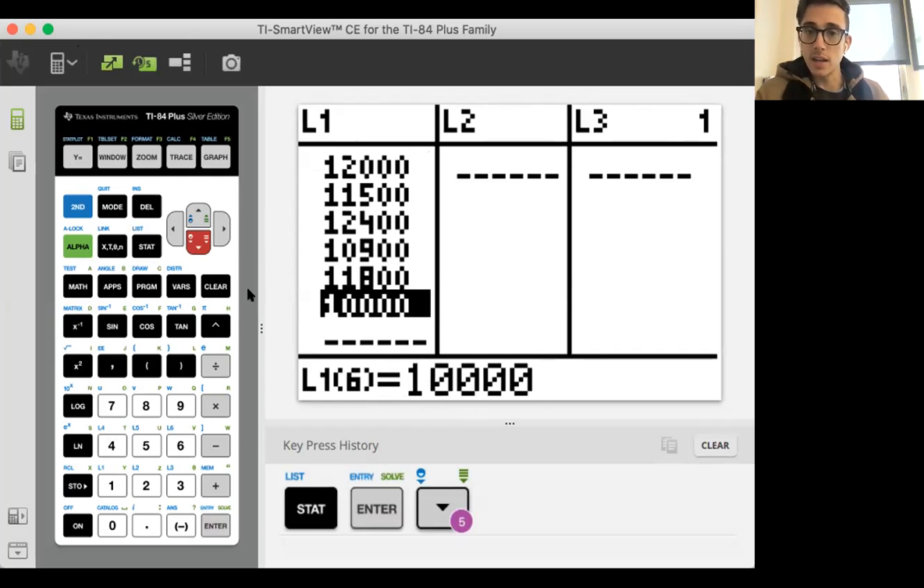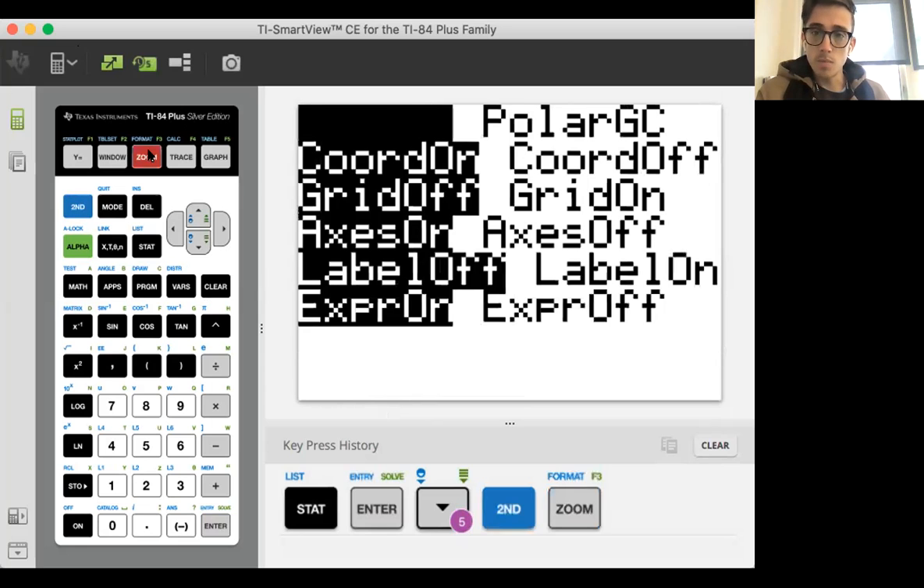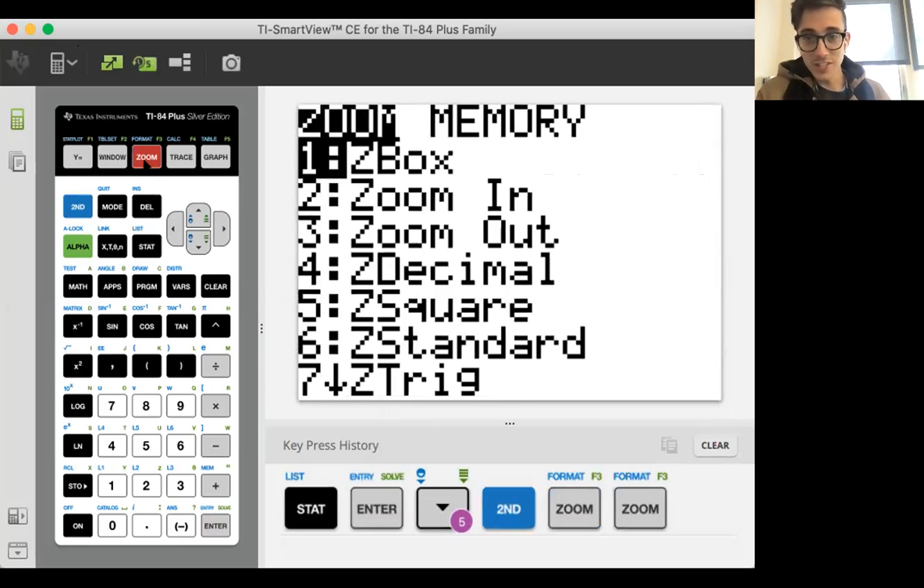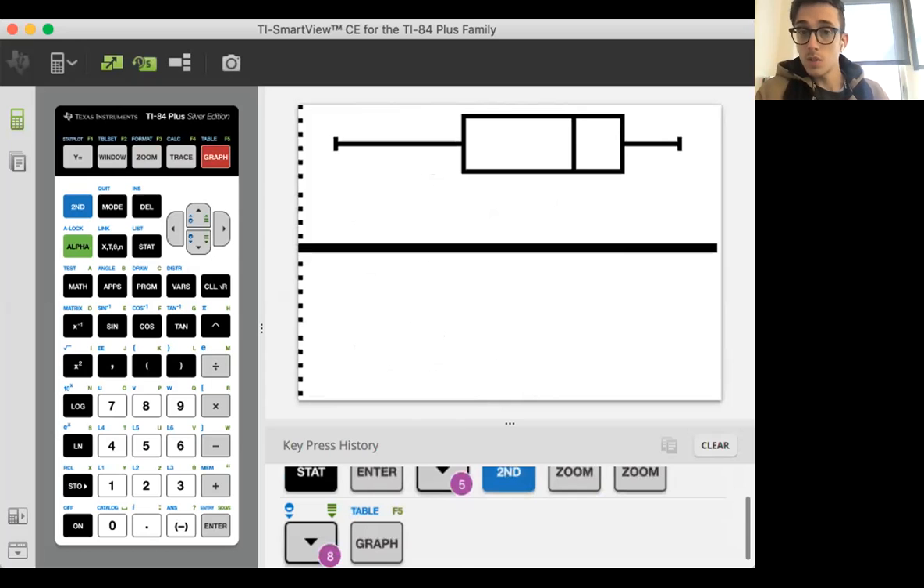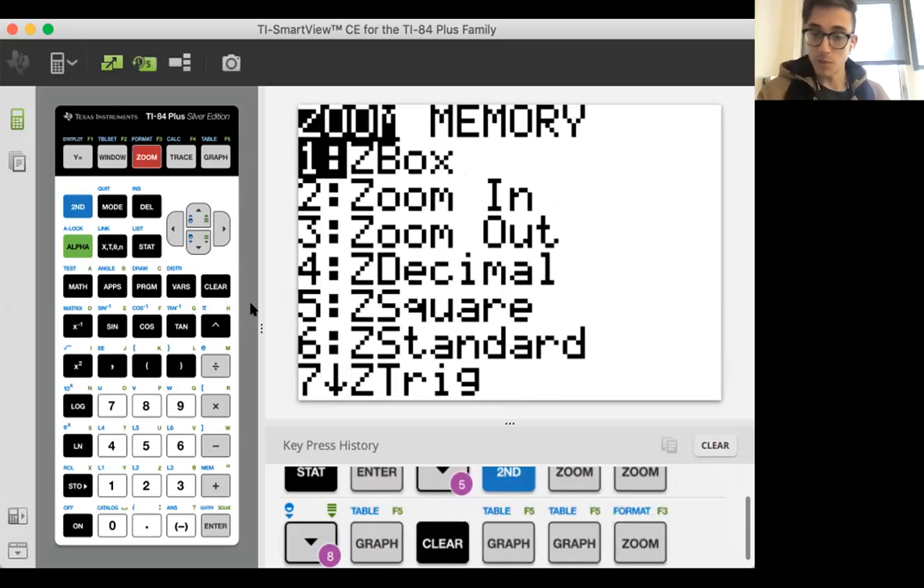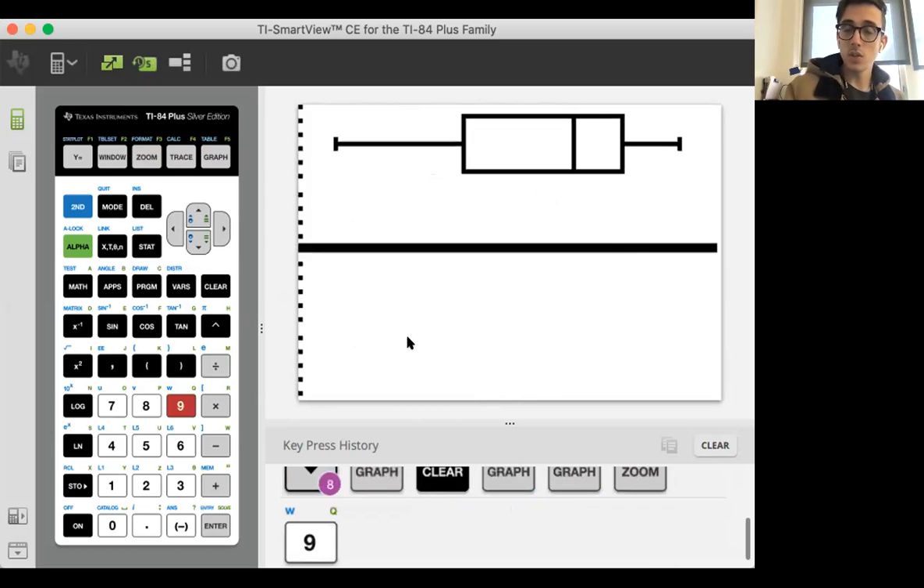And so how I can get a hold of that box and whisker plot, once I've typed in everything, is I can go to second, zoom, not zoom, just hit zoom, and then you can scroll down to 9, which is going to zoom in on the actual box and whisker plot, because if you just try to do graph, sometimes it doesn't always work. Maybe let's try it. If you hit zoom and then 9, you'll see where this is.